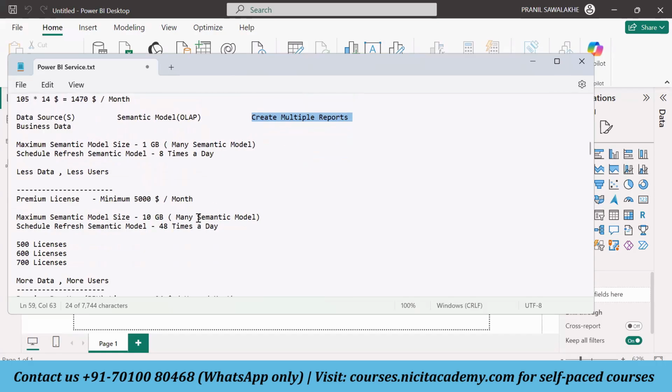Here it can have many semantic models. I'm not just talking about one data set. You can have many data sets and many reports. The schedule refresh restriction for this premium license is 48 times a day. Earlier, for the pro license, it was 8 times a day.